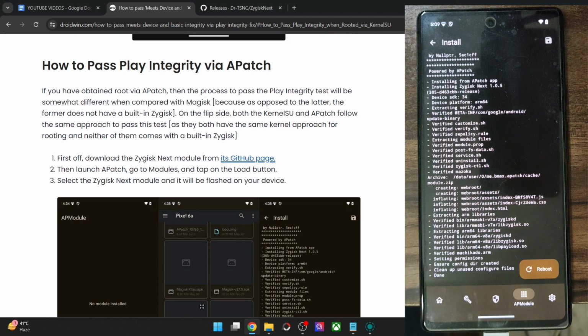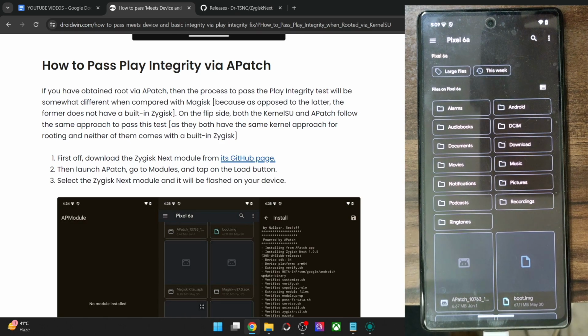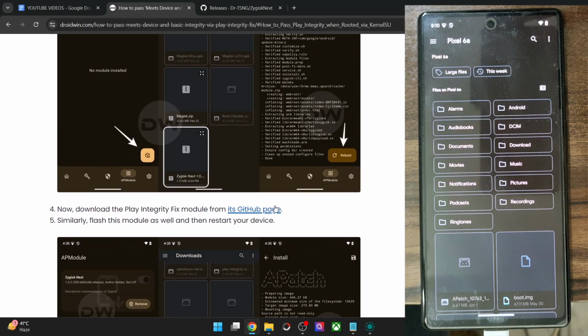Once that is done, we will not do a reboot now. We will do a restart at the end of the video just to save some time. You may do a restart after flashing each module and removing the data as well, but that will require additional time. So we will do a restart right at the end of the video. So once you have flashed this module, again tap on AP module, again tap on load, and now we will flash the Play Integrity Fix module.